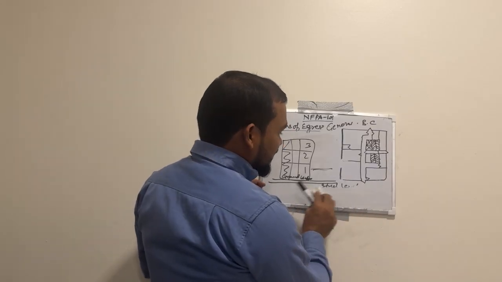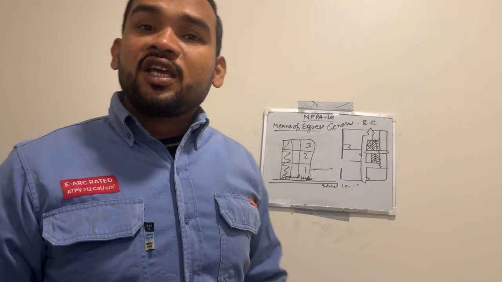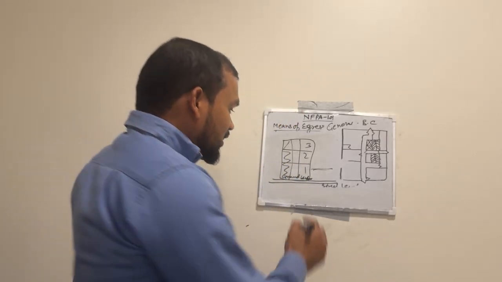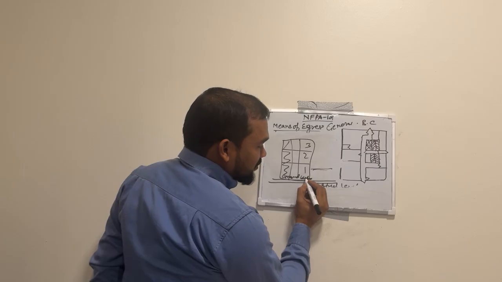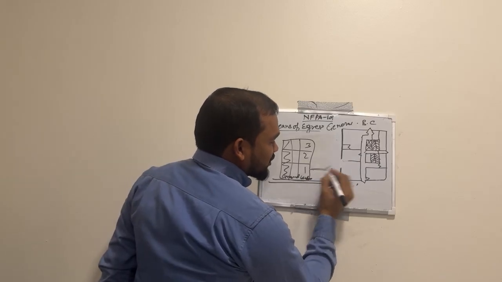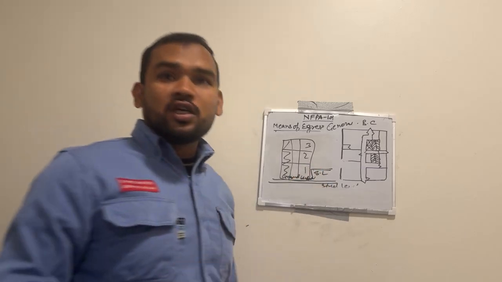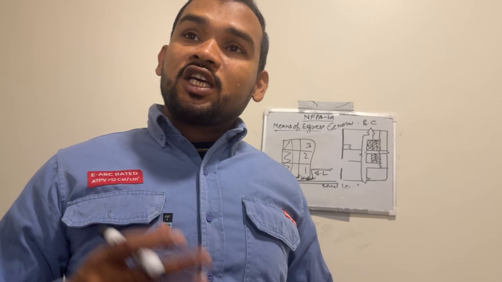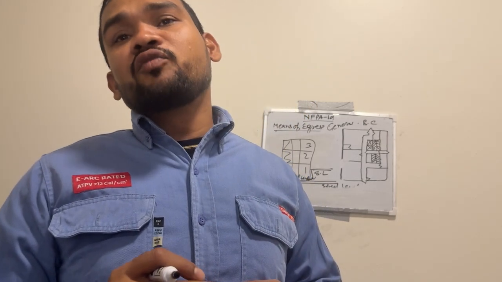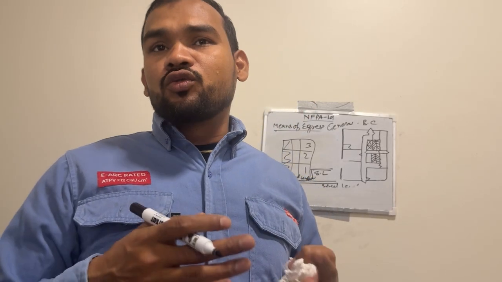The next condition is if floor levels are below the street level. For example, if the ground floor level is below the street level, and is used only for storage, heating or other service equipment, and is not subjected to business occupancy, it shall have a means of egress according to this chapter, according to this code.